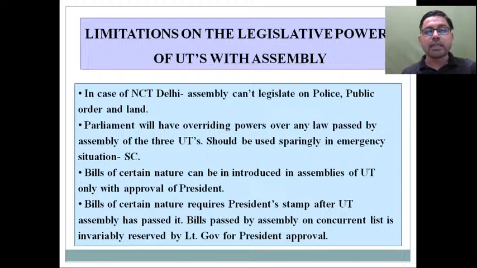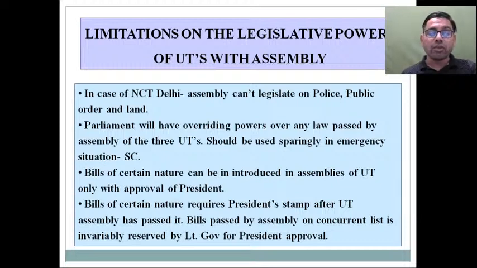And while discussing state legislature, if you remember, we discussed with you that there are many such bills at the level of state legislature where prior recommendation of the President is required before introducing the bill. And we discussed many such bills that after being passed by the legislative assembly or both the houses of legislature at the state level, the governor may reserve that bill for the reconsideration of the President. So here also, even though these legislative assemblies are there in these union territories, Parliament will have overriding legislative power over any law passed by legislative assemblies of these 3 union territories.